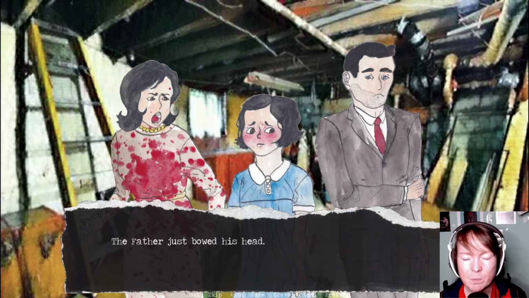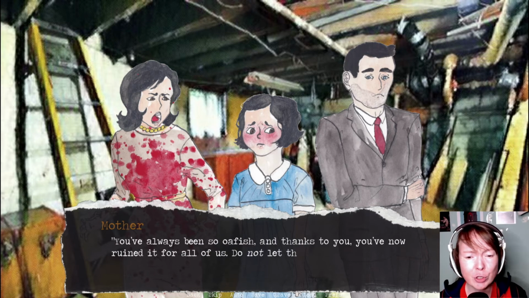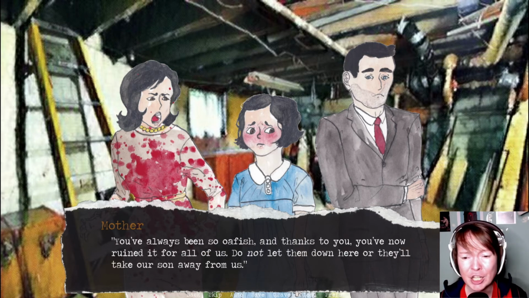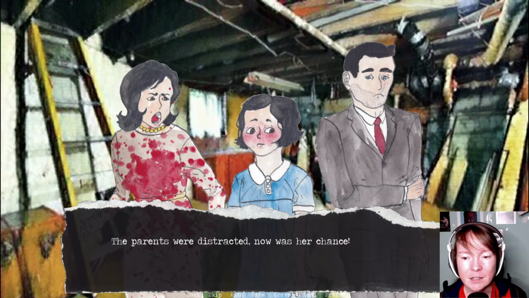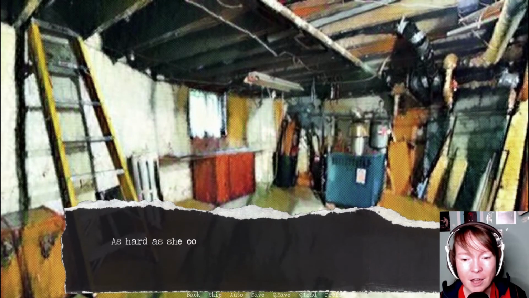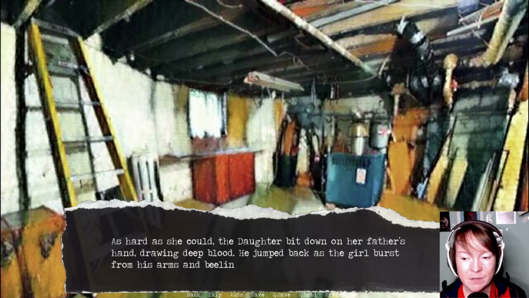The father just bowed his head. "You've always been so oafish, and thanks to you, you've now ruined it all for us. Do not let them down here, or they'll take our son away from us." The parents were distracted. Now was their chance. As hard as she could, the daughter bit down on her father's hand, drawing deep blood. He jumped back as the girl burst from his arms and beelined up the stairs.